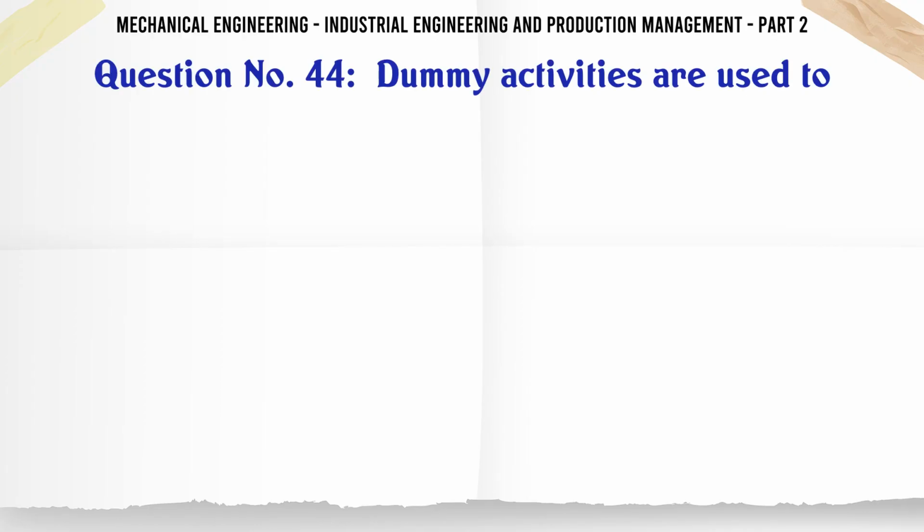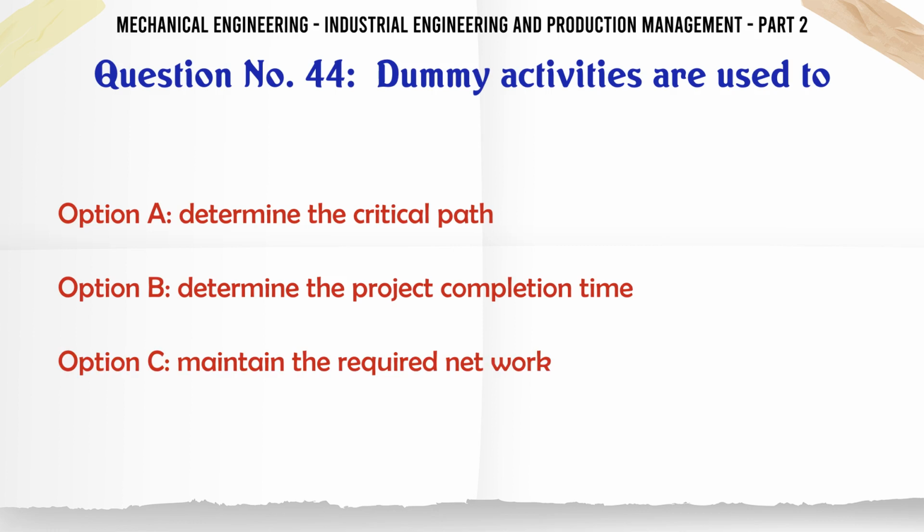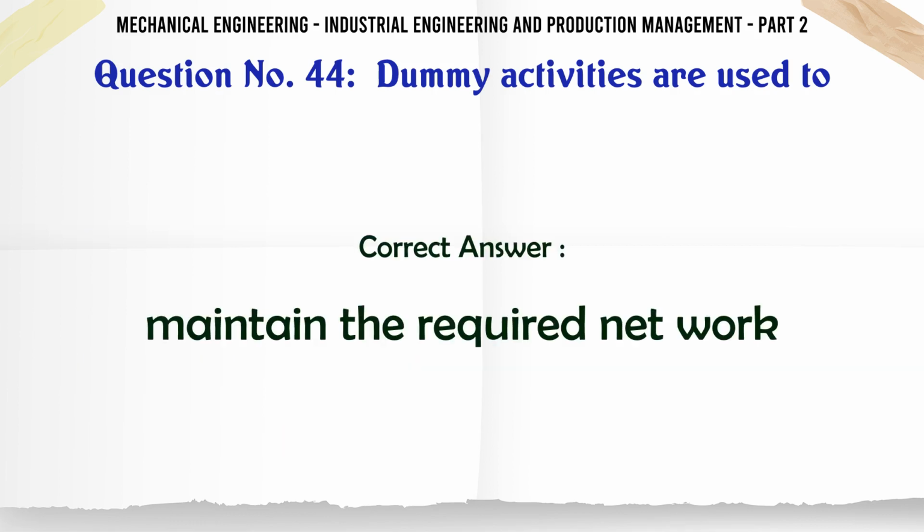Dummy activities are used to A. Determine the critical path, B. Determine the project completion time, C. Maintain the required network, D. None of these. The correct answer is maintain the required network.